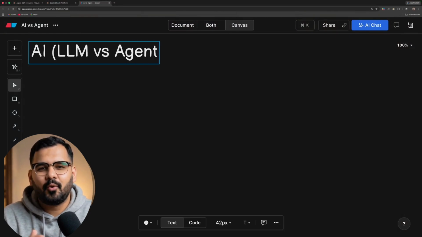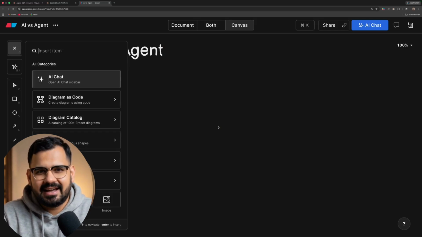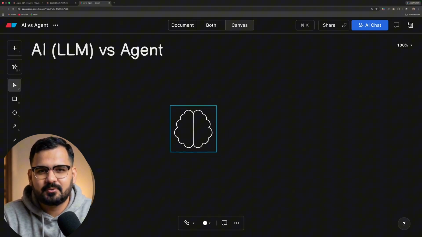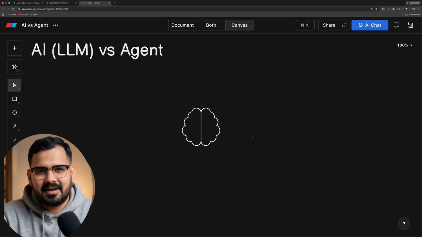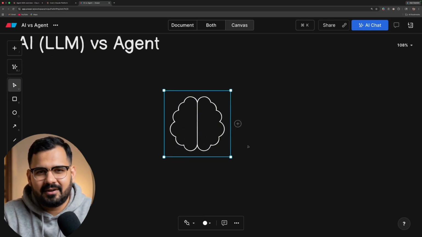AI is nothing but an LLM, a large language model, basically a dumb large language model. Think of it like this: you as a human have a brain. This brain is what controls your whole body. What I'm speaking right now, whatever things I'm understanding, the brain does everything, right?